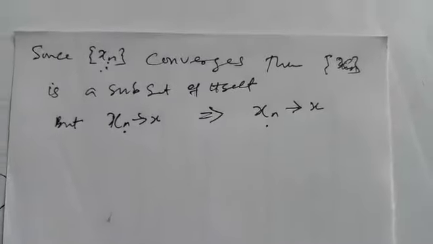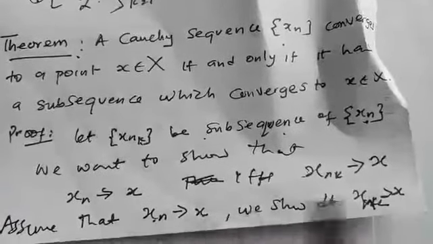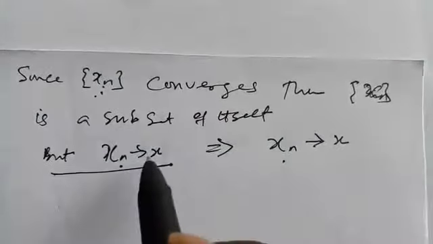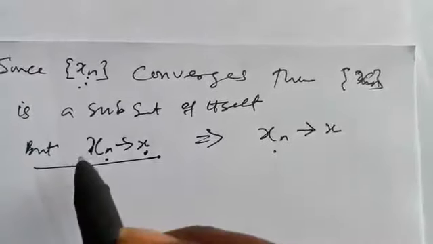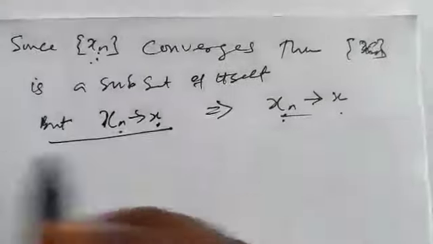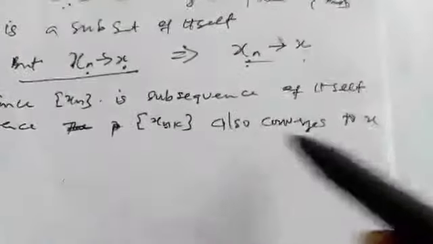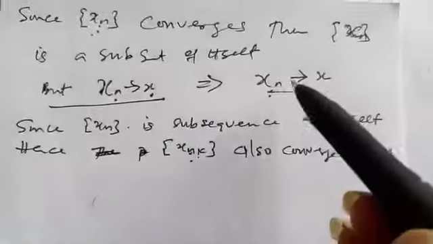Our aim is to show that if S_n converges to S, definitely the subsequence of this must converge to S. Here we only assume that S_n converges, and we want to show that the subsequence also converges to this S again. But fortunately for us, S_n is a subsequence of itself. So definitely it converges. Since S_n is a subsequence of itself, hence S_nk also converges, because S_nk simply means subsequence. So that is the proof.